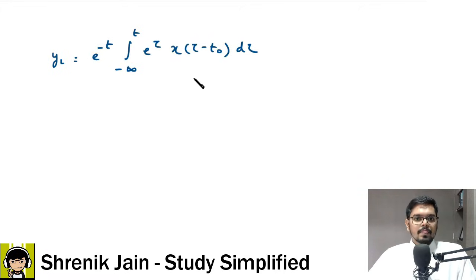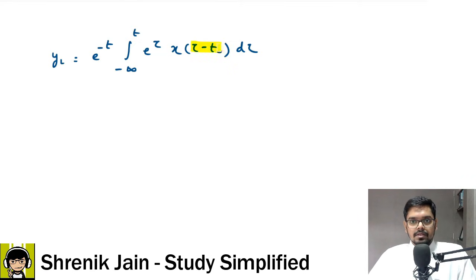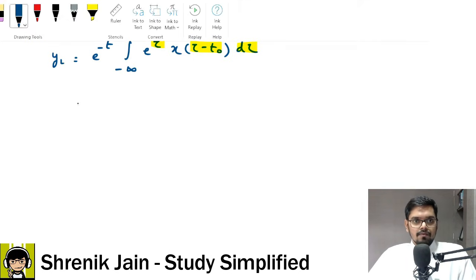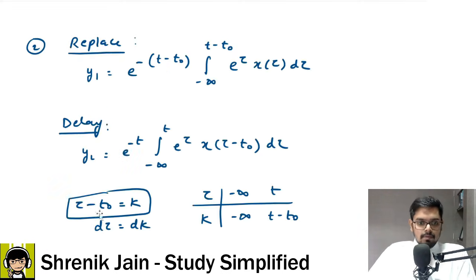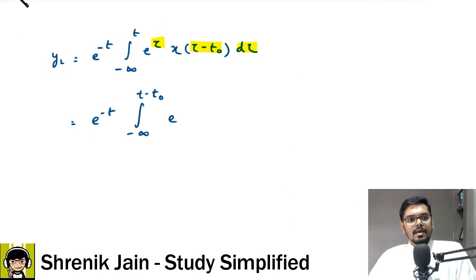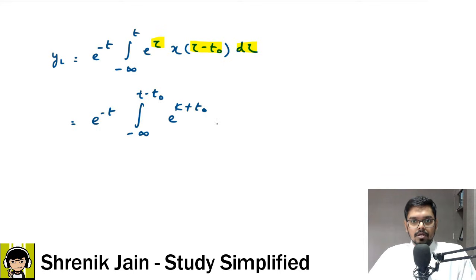Wherever tau is there, those terms would be changed, see carefully, and also the integration limits would be changed, right? Therefore, e to the power minus t is unchanged, limits are changed because k is going from minus infinity to t minus t naught. Then e to the power tau is what? If t minus t naught is k, then tau is k plus t naught. So k plus t naught. This is how things are looking.